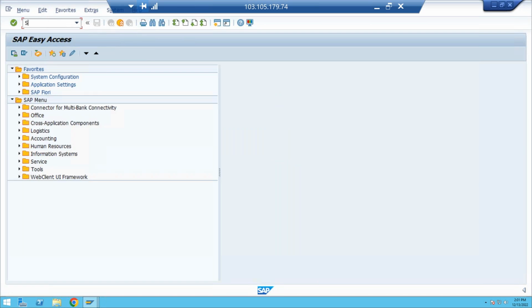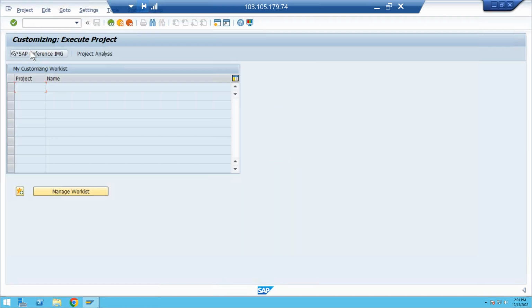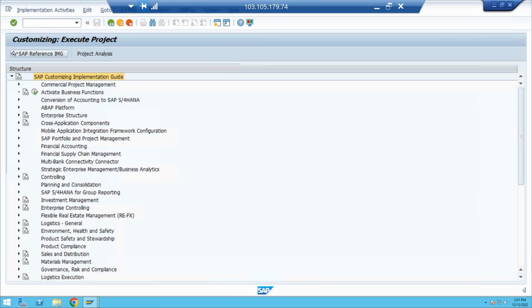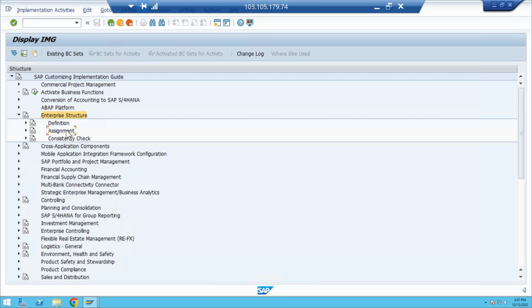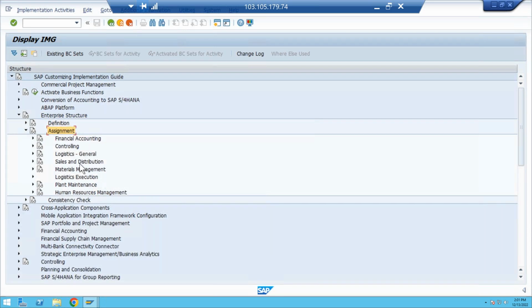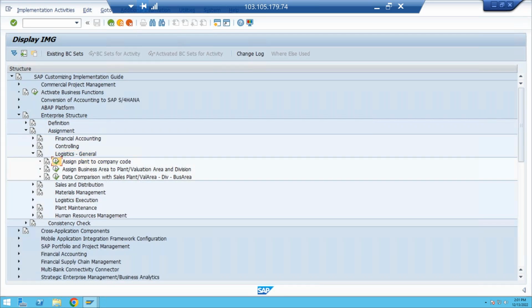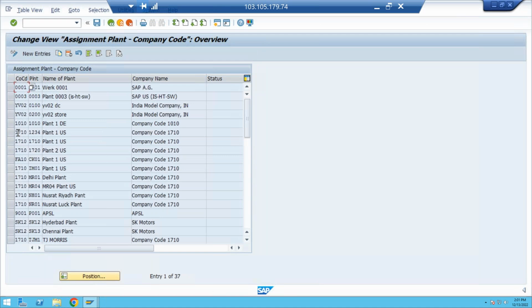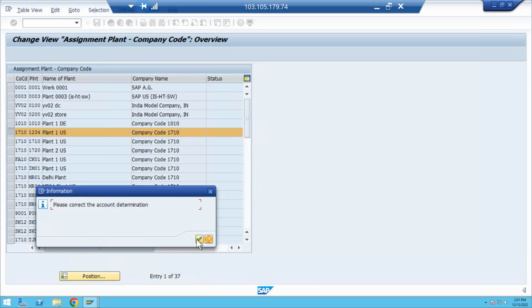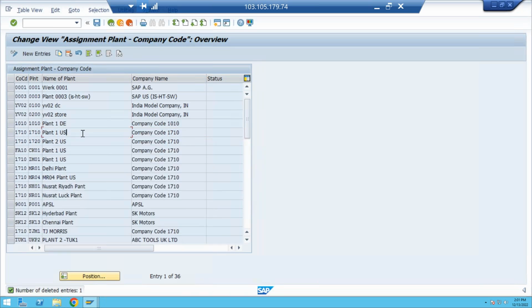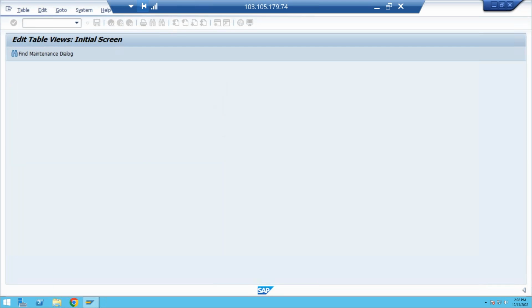Go to SPRO, SAP Materials Management. If you are getting this issue, go to the enterprise structure section, in the assignment part, logistics general, assign plant to company code. Select this line item. You delete this line item. Yes. So click on save. Click continue.